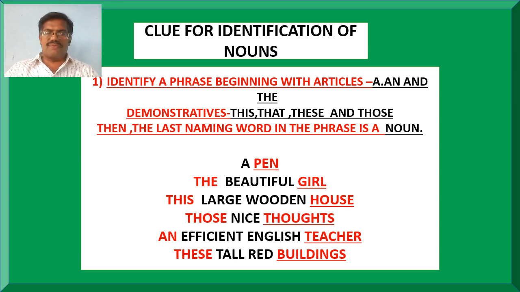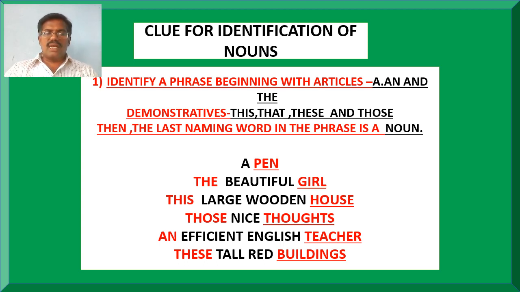And in the next phrase, which has begun with the article the, the last naming word girl is called a noun. In the third example, the phrase has begun with the demonstrative adjective this, and the last naming word in the phrase, house, is called a noun. And in the fourth example, those nice thoughts, the phrase has begun with a demonstrative adjective, that is those, and the last naming word thoughts is called a noun.